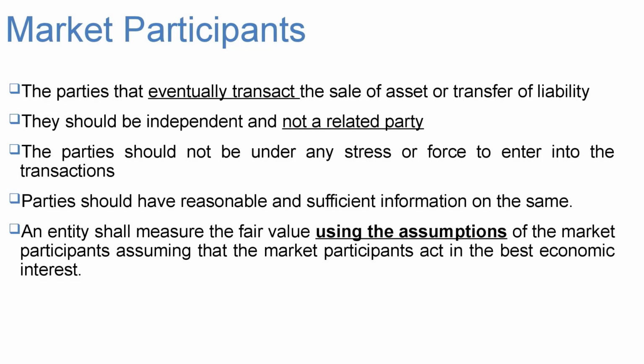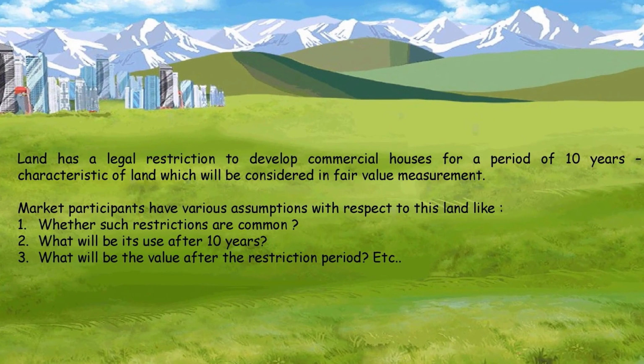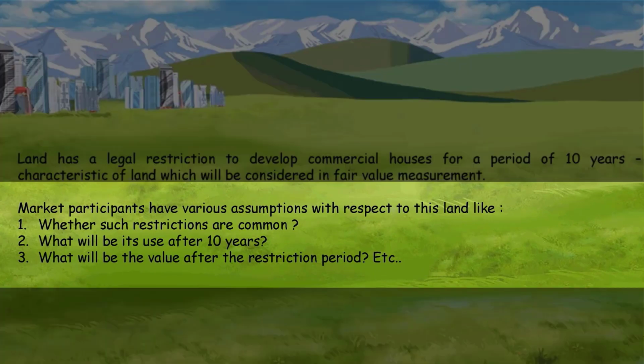Fair value measurements are done using the assumptions of the market participants. So in the land example that we have seen, the value will be determined by the various assumptions of the market participants, like whether these kinds of restrictions are common for all types of land, and what will be the use of this land after 10 years. All these are assumptions of the market participants which will contribute to the fair value measurement.